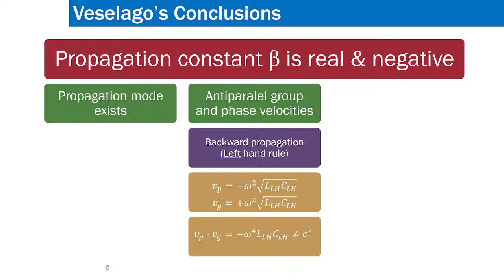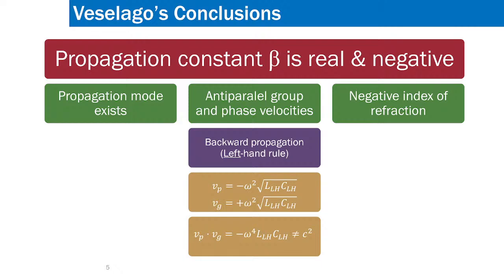Now, since they have the same magnitude and opposite directions, if you multiply them, Vp into Vg, usually from physics we know that Vp into Vg is c square. Here it is minus omega 4 LLH CLH, that is not equal to c square. So this is a condition in which the product of phase velocity into group velocity is different from c square. It is not c square.